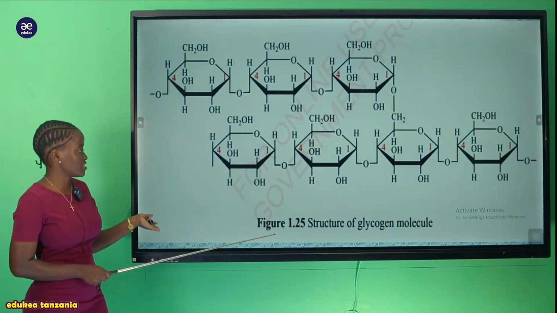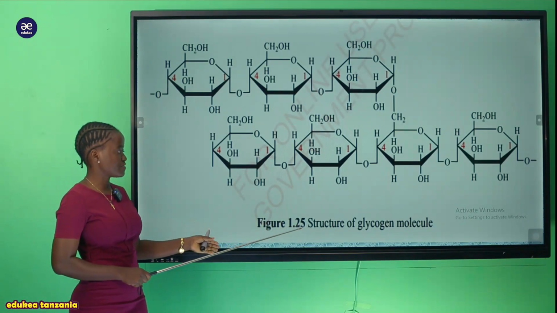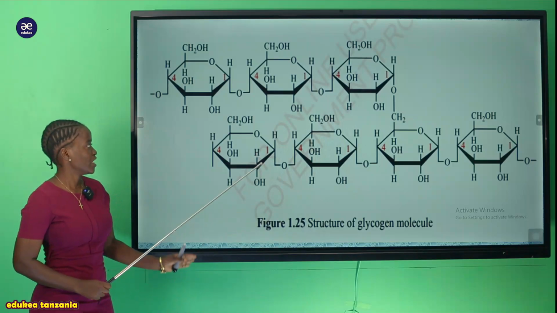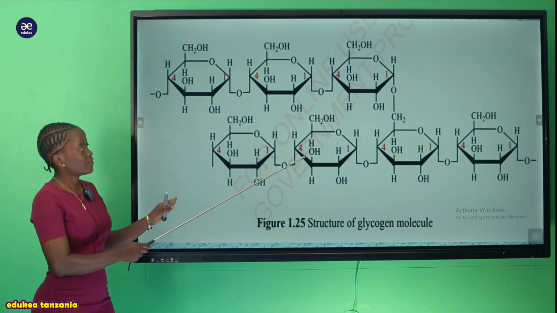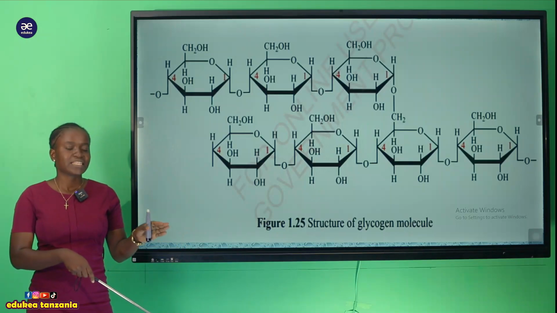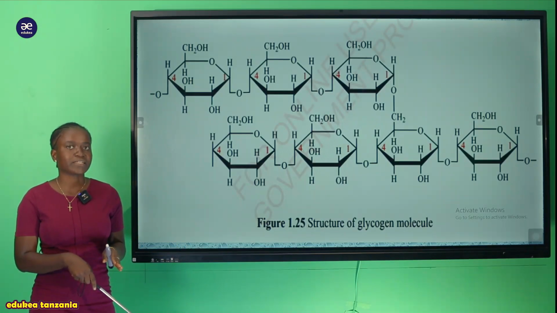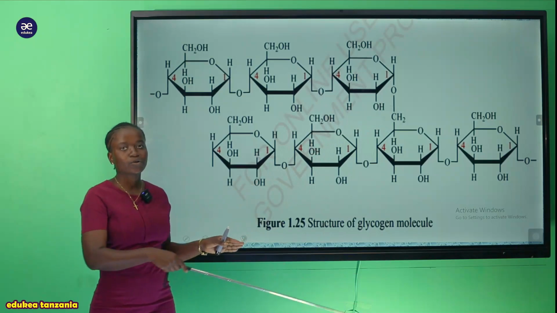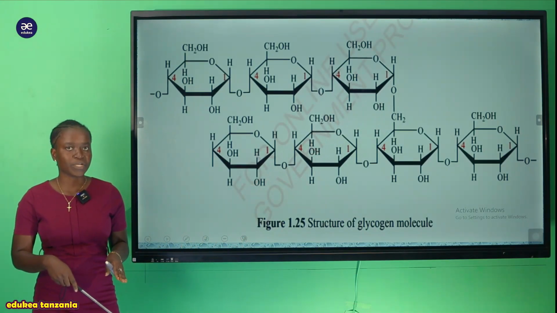So my students, this is our figure 1.2.5 that shows the structure of a glycogen molecule. And simply you can see within the structure that it has the same structure as amylopectin. Kwa maana kwamba inakuwa na 1,6 glycosidic bond.